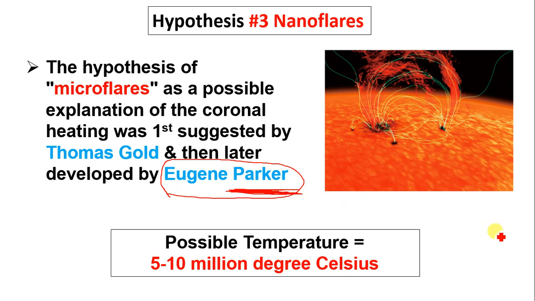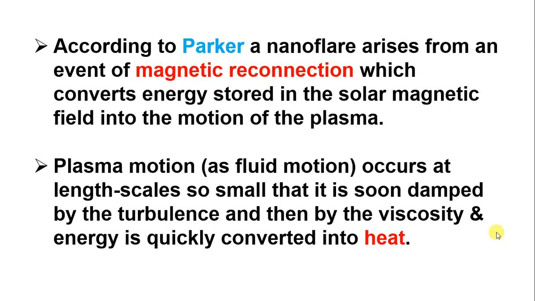We will discuss that later. This hypothesis, the explanation of microflares as a possible explanation of the coronal heating, was first suggested by Thomas Gold and later developed by Eugene Parker. That gives a possible temperature of 5 to 10 million degrees Celsius. So basically, what is a nanoflare? A nanoflare is a very small episodic heating event, but it creates a huge temperature. It is an episodic heating event which happens in the corona, the external atmosphere of the sun.